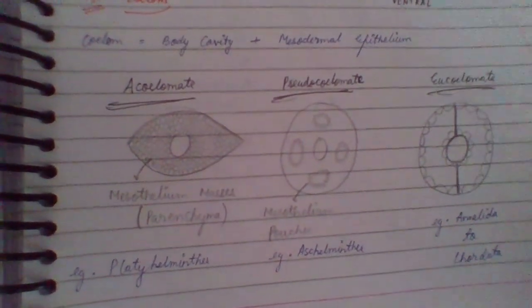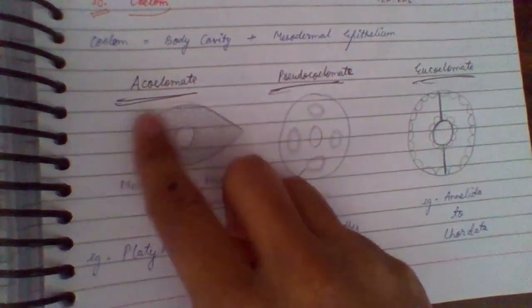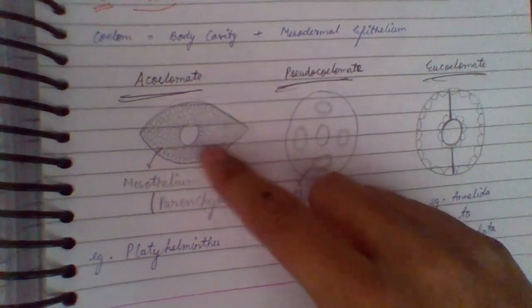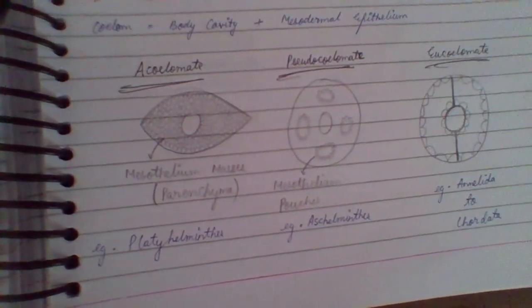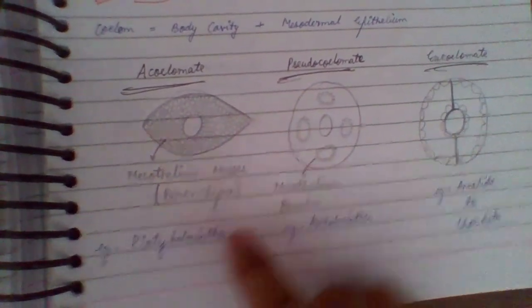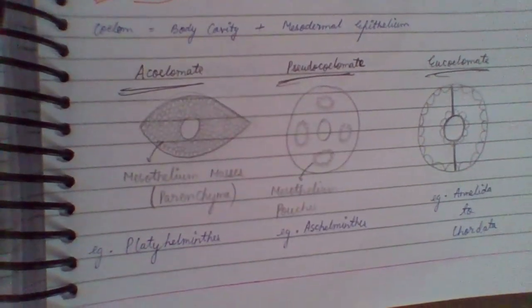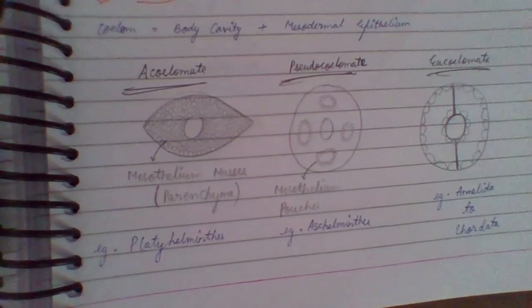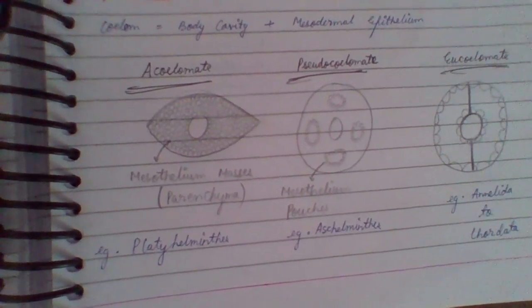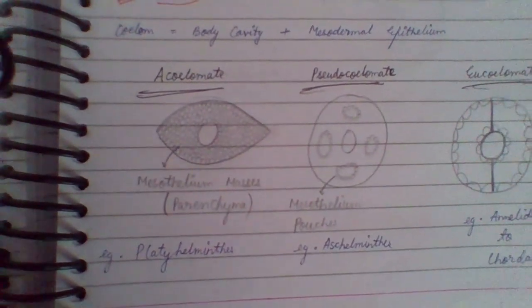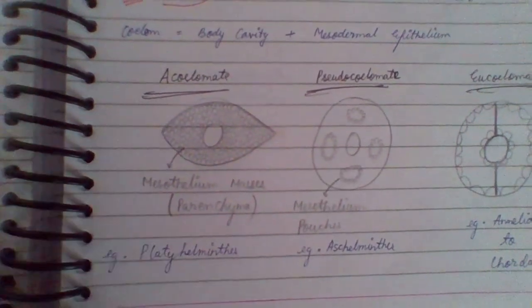See, this is the organism's body. These are the mesothelium masses, which are made up of parenchyma. Its example is Platyhelminthes. You cannot see a body cavity here. Only mesodermal epithelium is present, so that is why it cannot be considered under true coelom. Now the second is pseudocoelom. Pseudocoelom basically has mesothelium pouches, and its example is Aschelminthes.